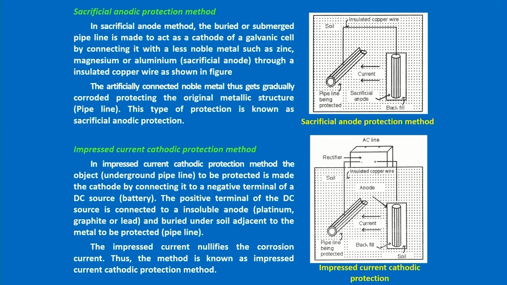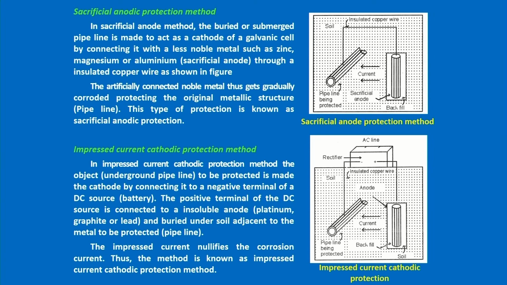Okay, because one part of the metal is highly exposed to oxygen and the other part is lying under the earth, so low oxygen exposure. Likewise, different soils have different oxygen levels. So, to avoid this, we are using the sacrificial anodic protection method and the impressed current cathodic protection method.